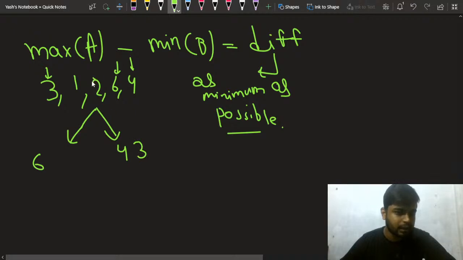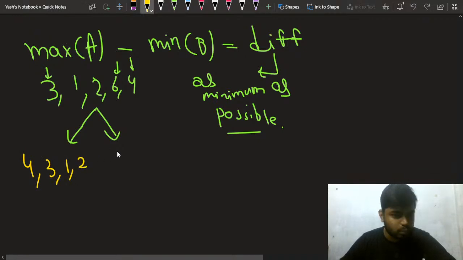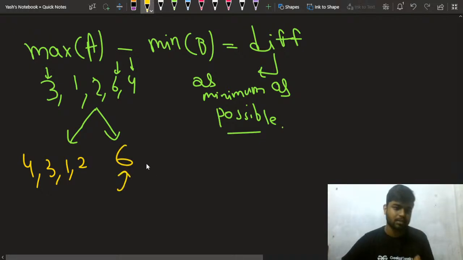Then I can put this 2 here and this 1 here. Actually, let's not do it like this. Basically I put 4, 3, 1 and 2 here, and I put only 6 here.